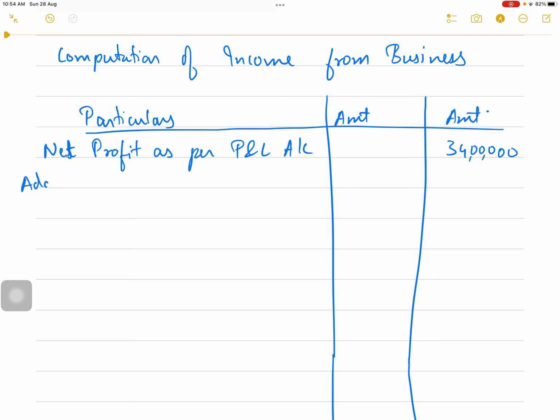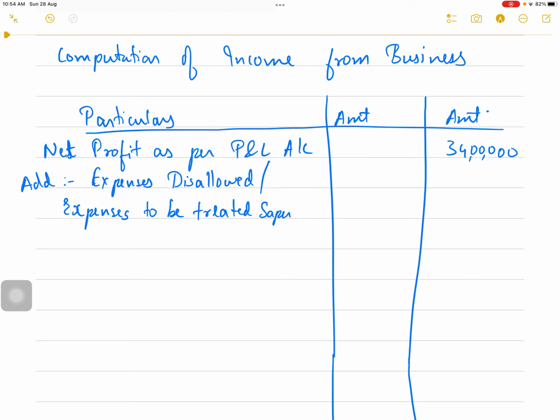You will add all the expenses disallowed, expenses disallowed which are there in the P&L account. And you will add expenses to be treated separately, and it is shown in the P&L account.